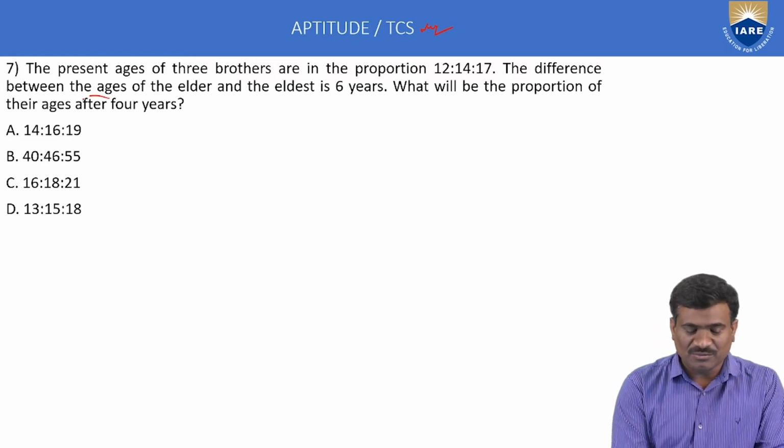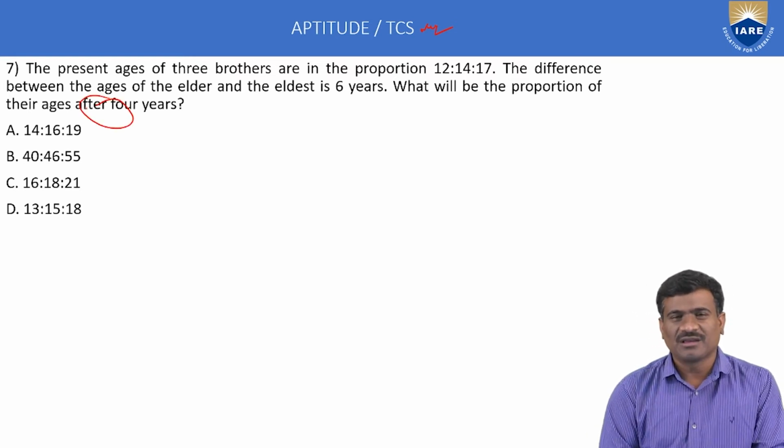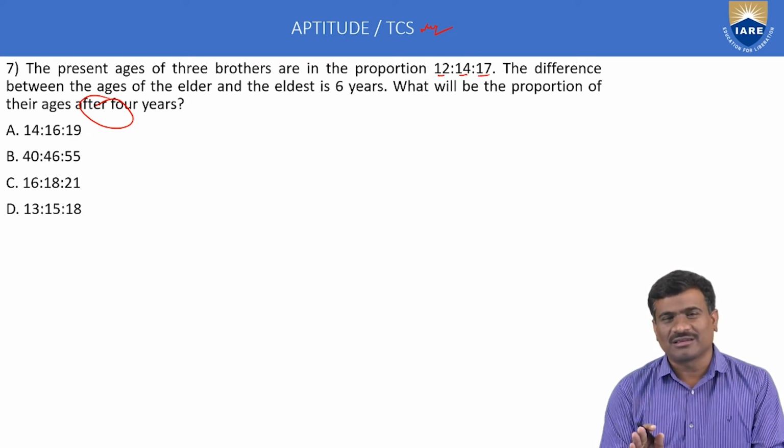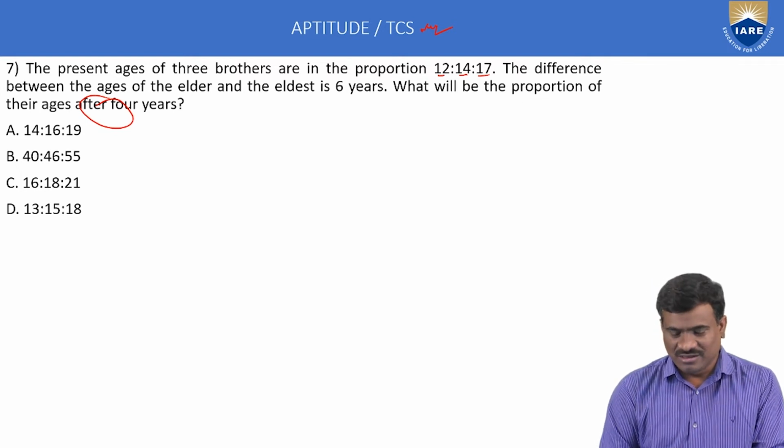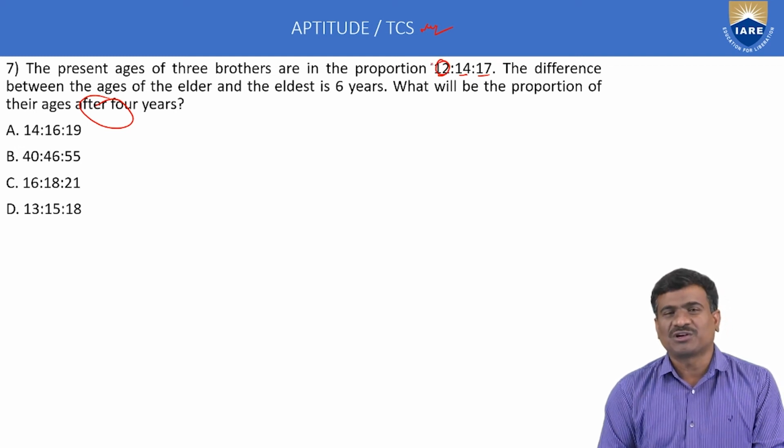Here after means plus operator, ago means minus operator. Next, younger, elder, eldest. Ratio 12:14:17.